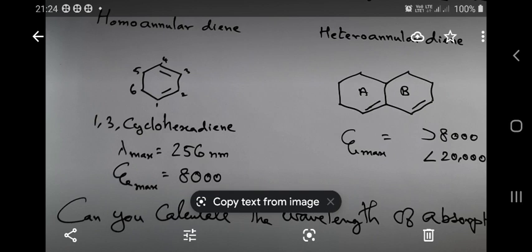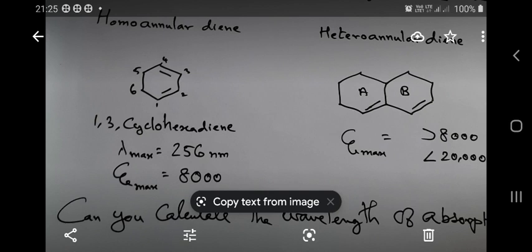Normally, the wavelength of absorption differs, so we should give an increment for the homoannular diene component. See, for a homoannular diene, the base value is 253 nanometers. The base value itself differs.